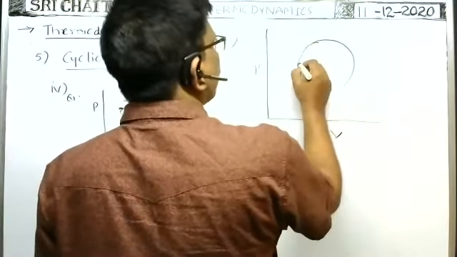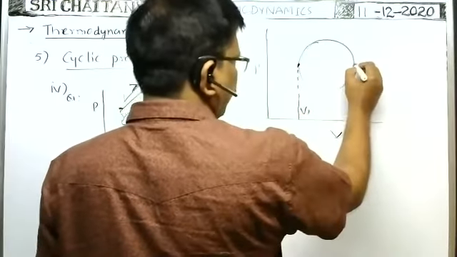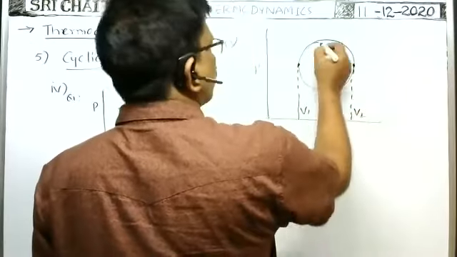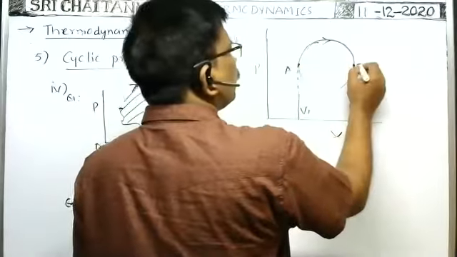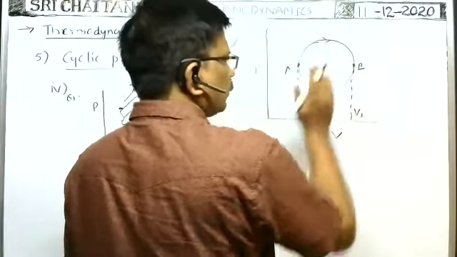Exactly at this point, the volume is V1. At this point, the volume is V2. Suppose it is in the clockwise direction. So when you move from A to B along this path, volume increases. That's why work done is positive.